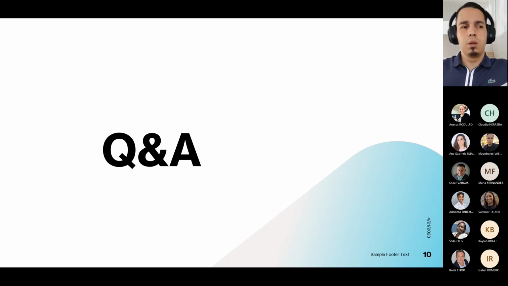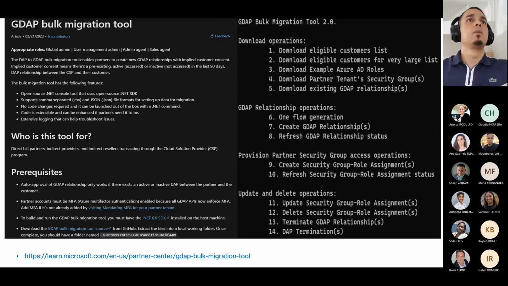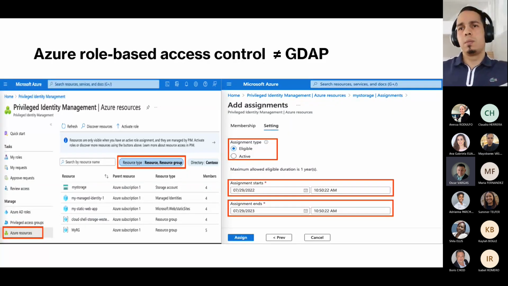Okay. Just to, yes, Oscar, sorry to cut you short. Just to make something clear, as Mayabanex explained, what you're talking about in terms of incentives, in terms of Azure pricing, that relates to RBAC, role-based access. Yes. Role-based access is different from GDAP. Okay. So just to focus the conversation on those two points, because it's a very good idea what you just said. We have to let the market know about this, but it's two different conversations.